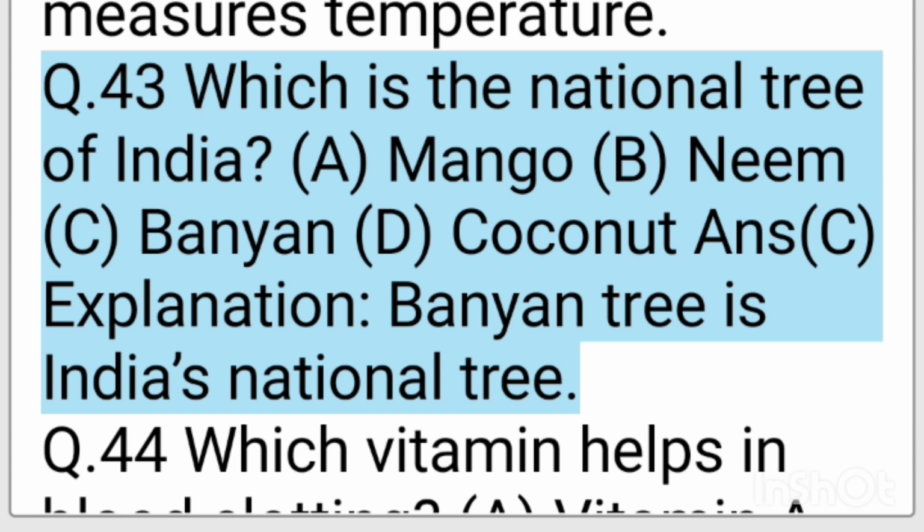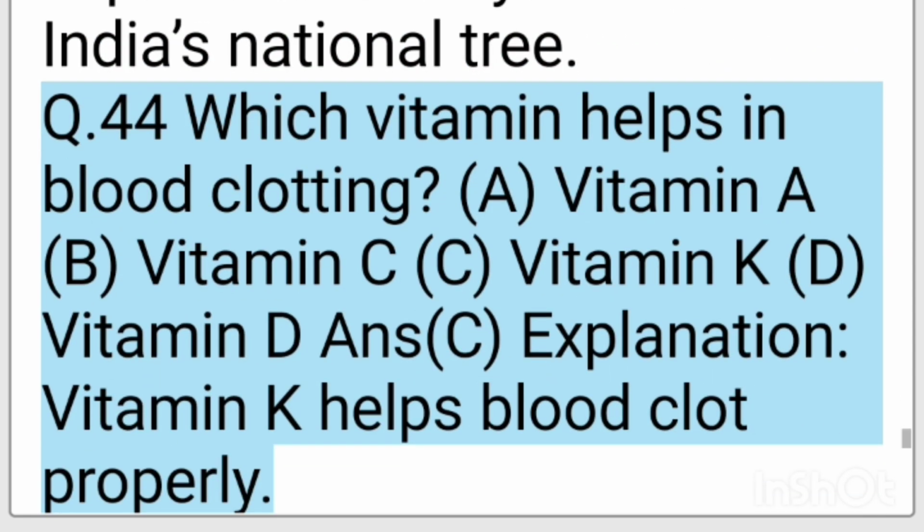A. Mango. B. Neem. C. Banyan. D. Coconut. Ans. C. Explanation, banyan tree is India's national tree. Q. 44. Which vitamin helps in blood clotting?